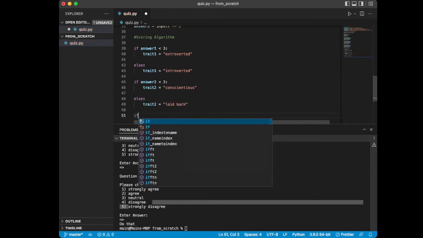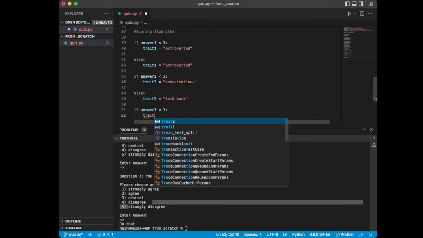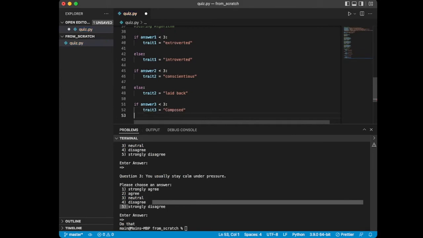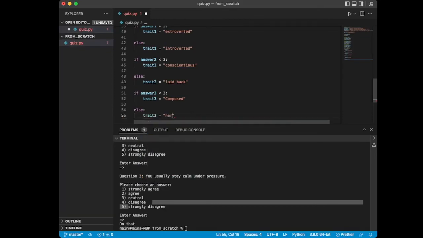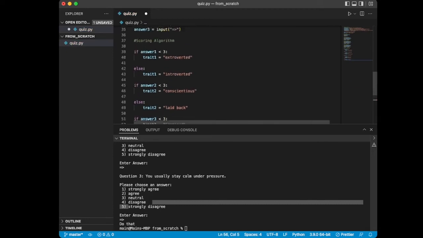Okay, we have one more question to process, and I just want to stress again here, notice the indentation blocks. Notice that we're using simple greater than, equal to signs here for our conditional statements. So we're going to say if answer 3 is less than 3, then set trait 3 equal to composed, else trait 3 equal to nervous. Great. Okay, so we've got our scoring algorithm all put together.